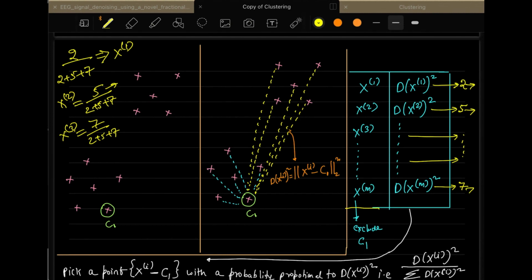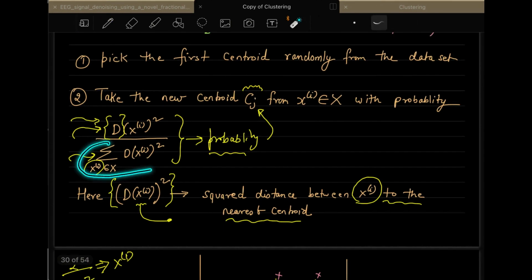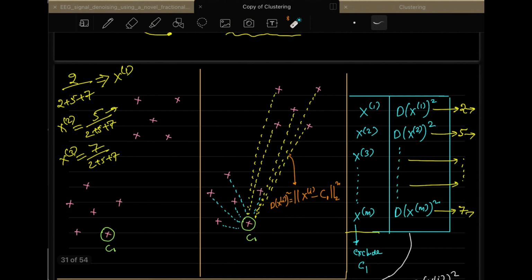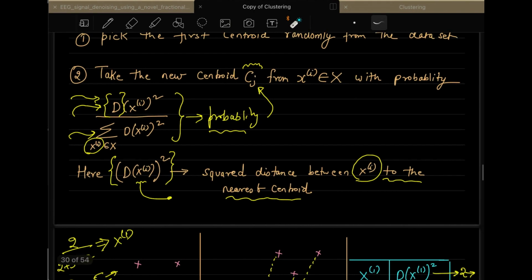So as you can see here, we have this denominator, and this denominator term is nothing but the sum of all these distances. You always keep it in the denominator. The result you get out of this evaluation will be the probability. Now the important thing is how to select the next centroid. To select the next centroid, you select based on the highest probability. I missed it out here, but it has to be with high probability. So the data point that has the highest probability will be selected.